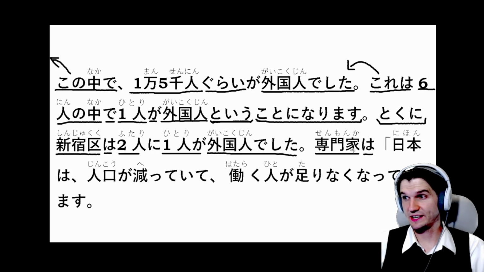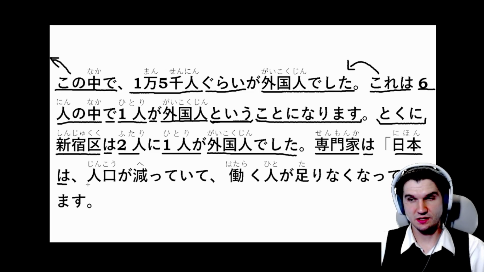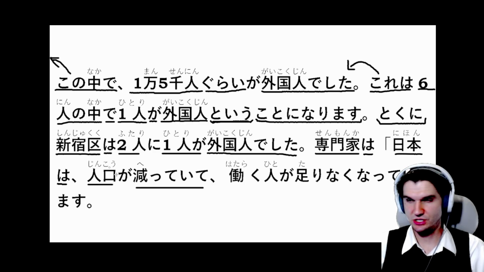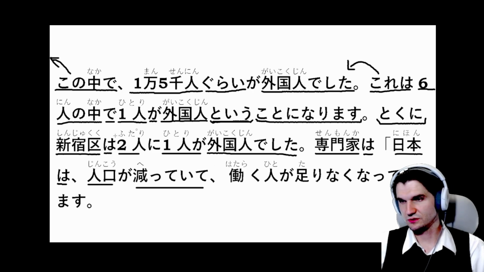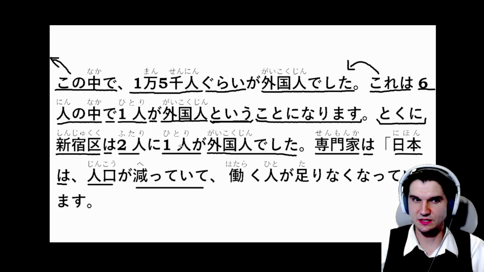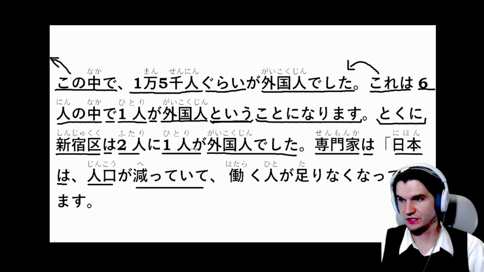So the professionals or experts say, 日本は, so in Japan as far as Japan goes, 人口が減っていて. So 人口 is the population, and 減る here is to decrease, but then this is in the ている form followed by the て form. So Japan is in a state where the population is decreasing. That's what the ている does. We're in that state, currently decreasing.